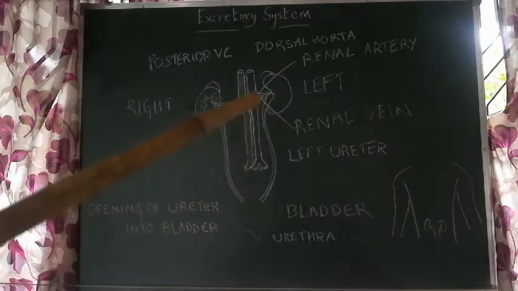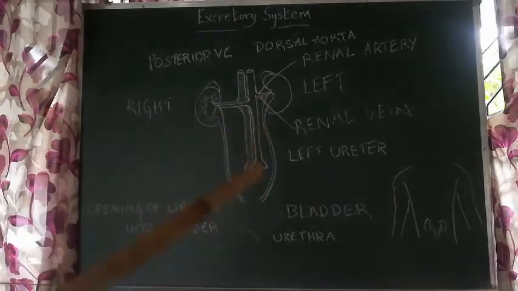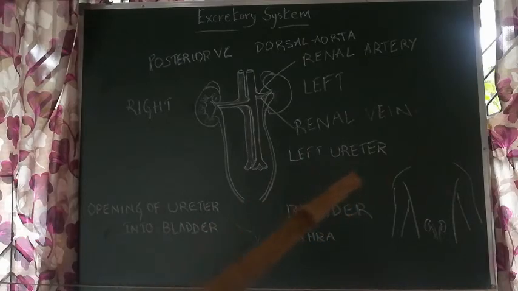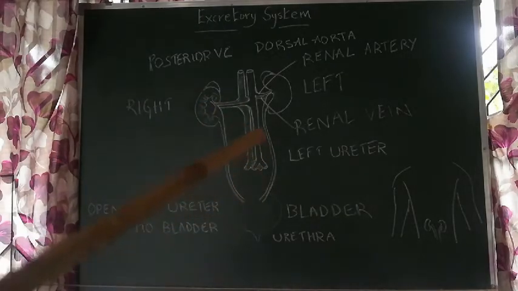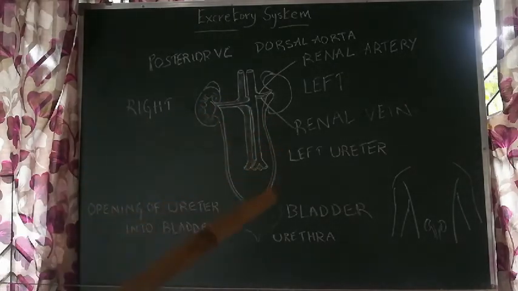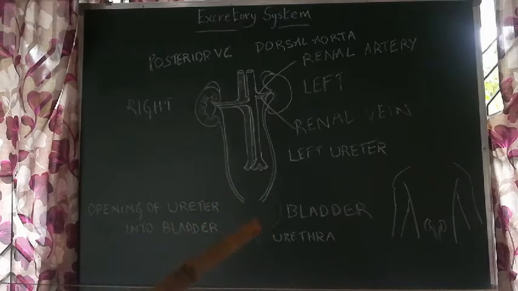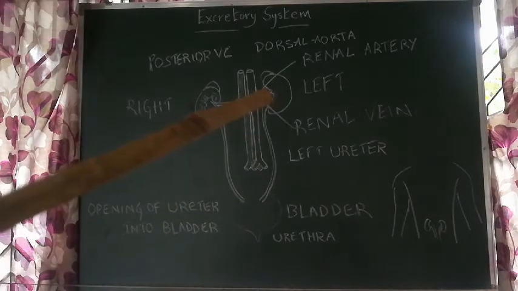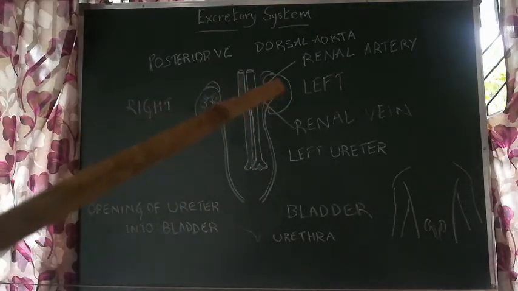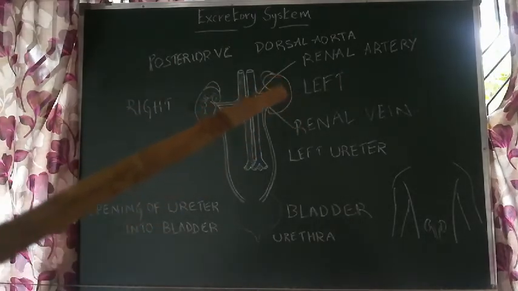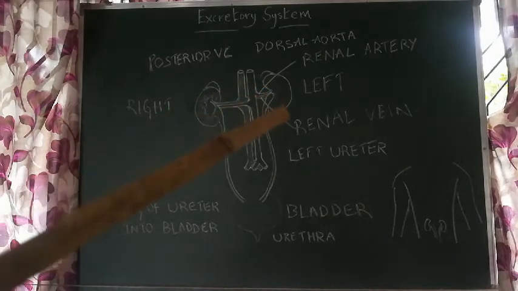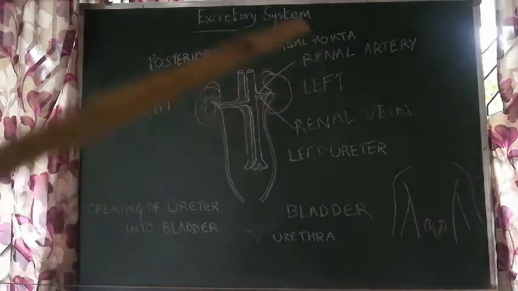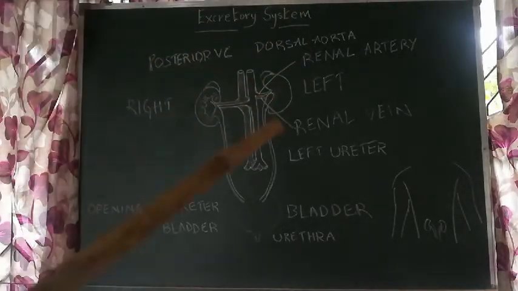Now along with these two vessels there is something called the ureter, also exiting out of the hilus. This ureter opens into the urinary bladder. See here, this structure is our bladder. The blood which the renal artery brought into the kidneys gets filtered. We will see how it happens in detail in the coming classes. The pure blood goes back into our body and circulates within our body.